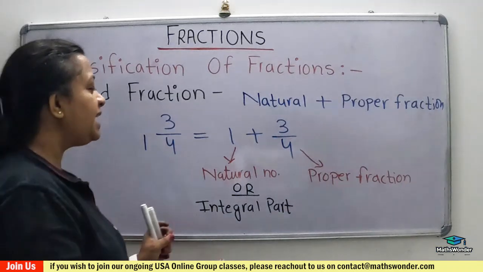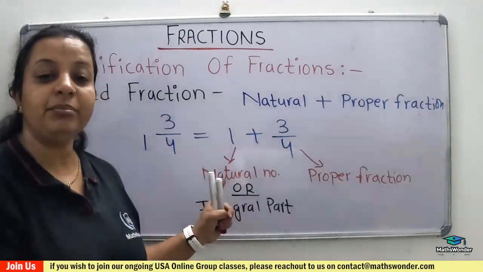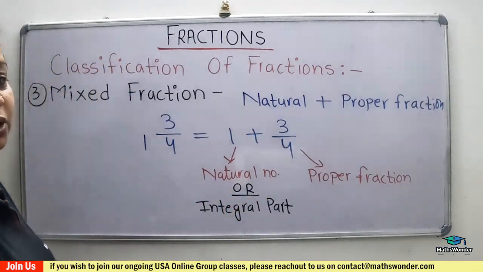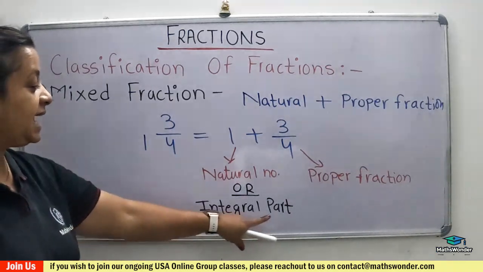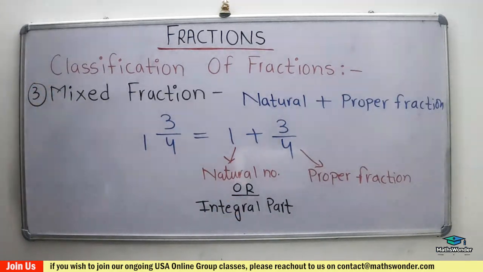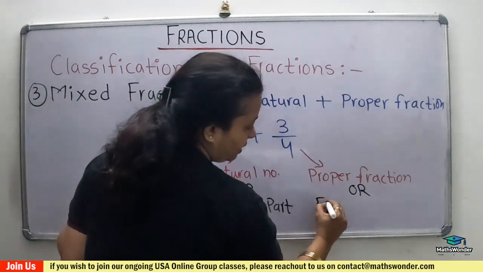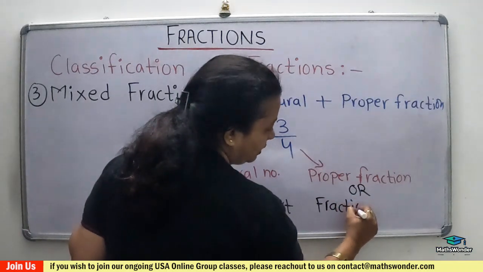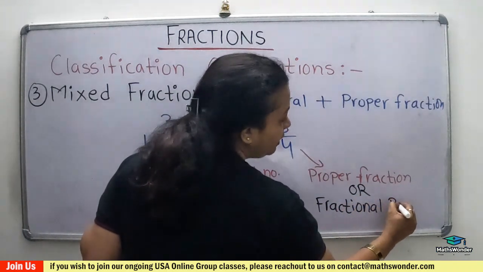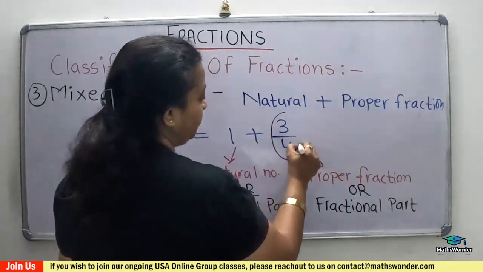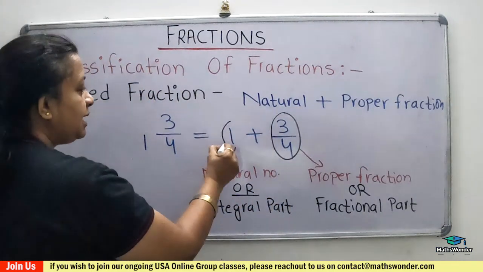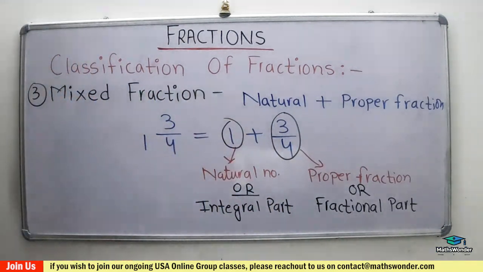In easy language, we can say that it's a natural number, but in advanced math the word is changed to integral part. The proper fraction is the fractional part, because it's in a fractional form. And this is the single number, so we call it the natural or integral part. Okay? Understood the categories?